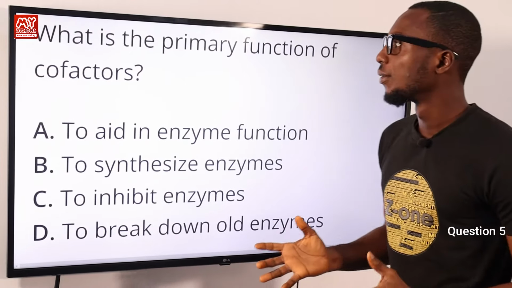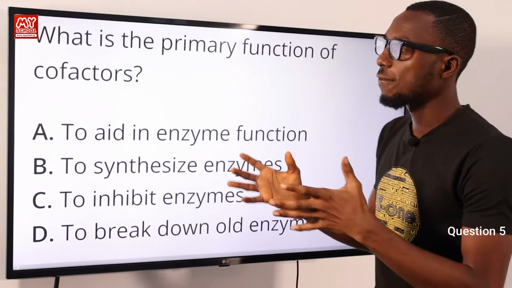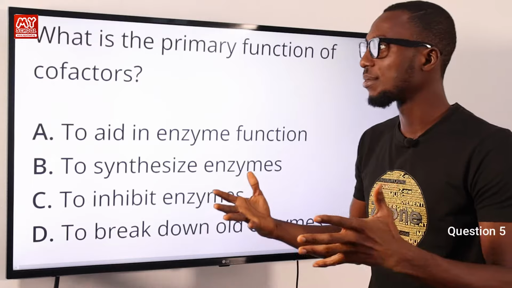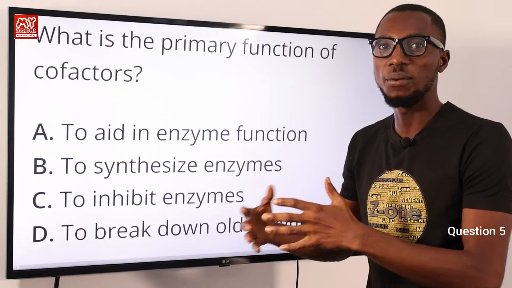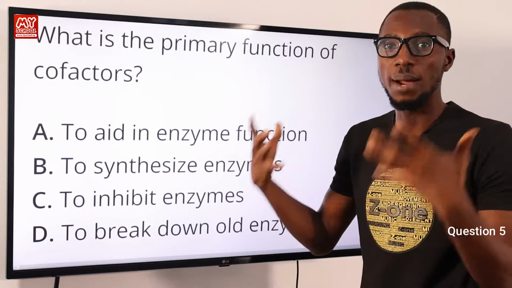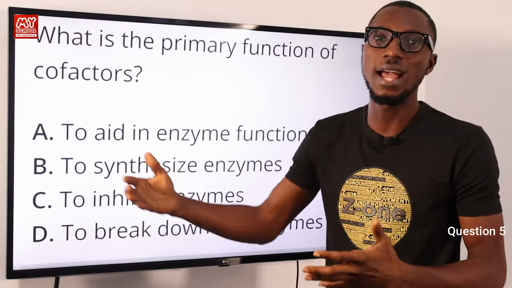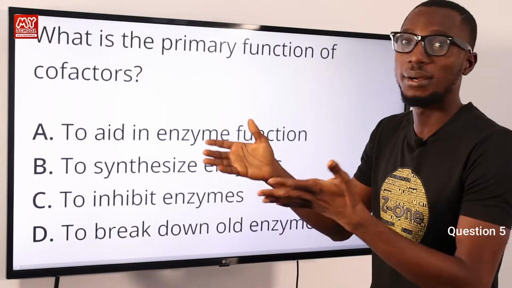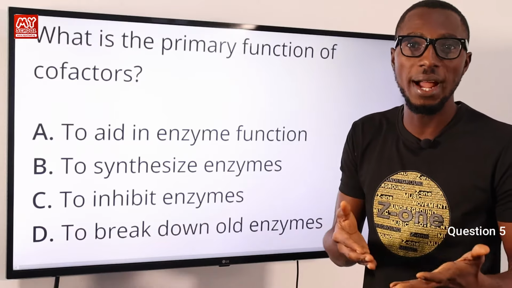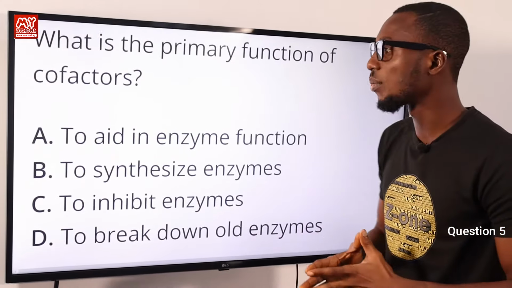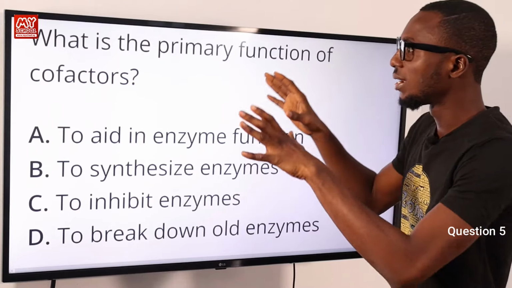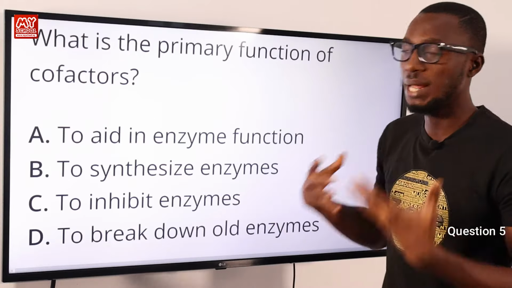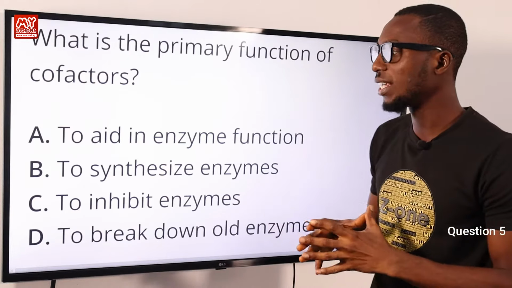Question 5. What is the primary function of cofactors? When you mention cofactors, what may come to your mind again are coenzymes. Cofactors are the inorganic molecules that enzymes require for their proper functioning, while coenzymes are organic non-protein molecules. Examples of cofactors are inorganic molecules like copper ion, zinc, iron, and what have you. So going back to the question, the primary function of cofactors is to aid enzyme functioning, for them to function properly. So the correct option here is option A.